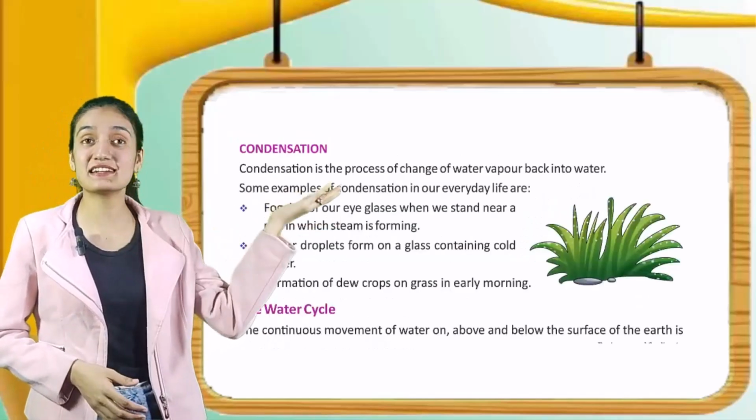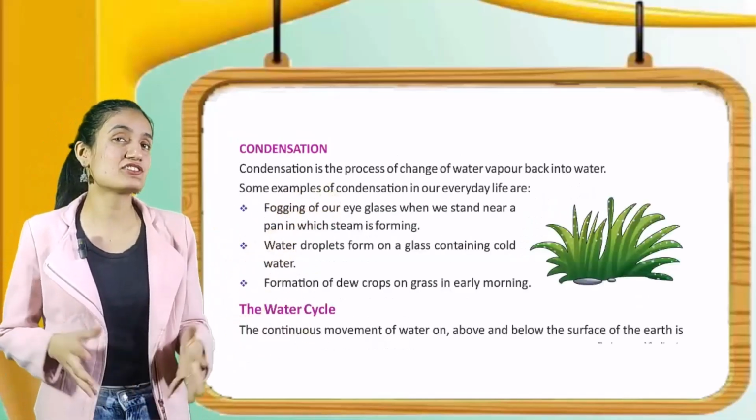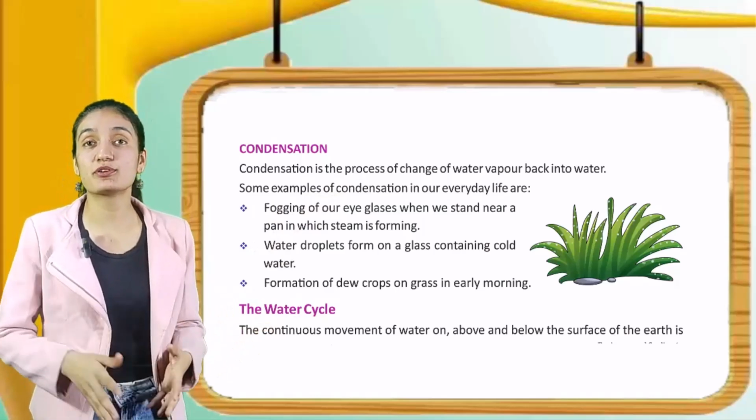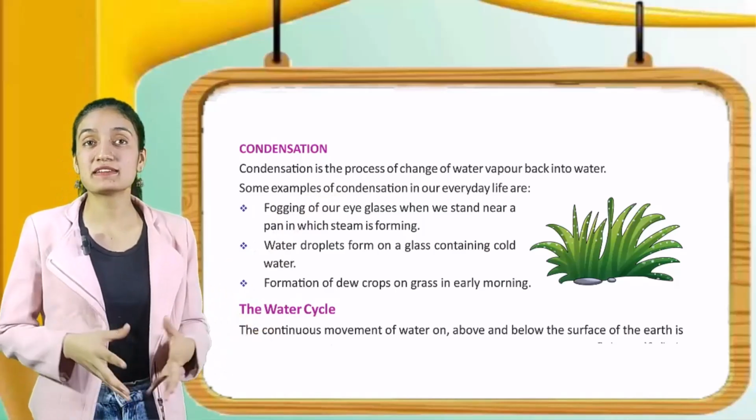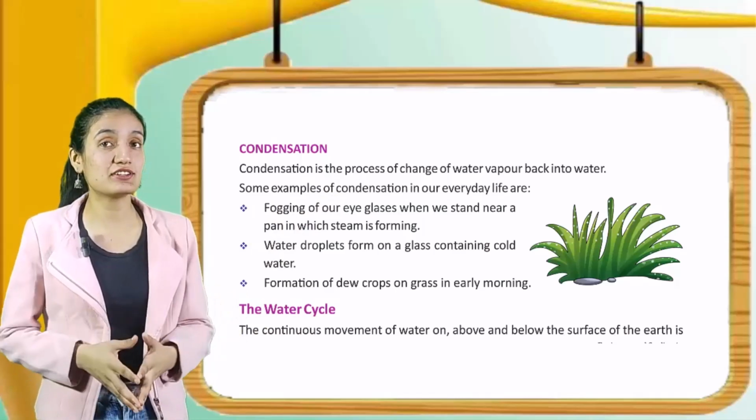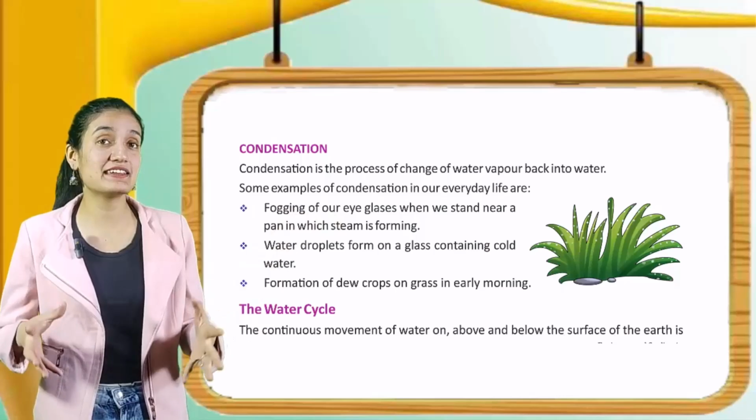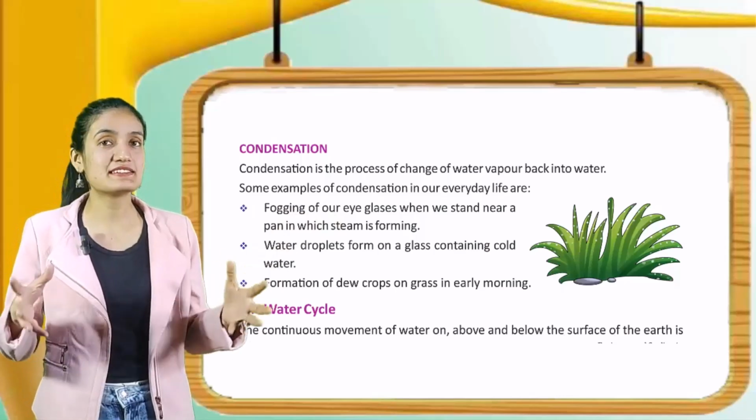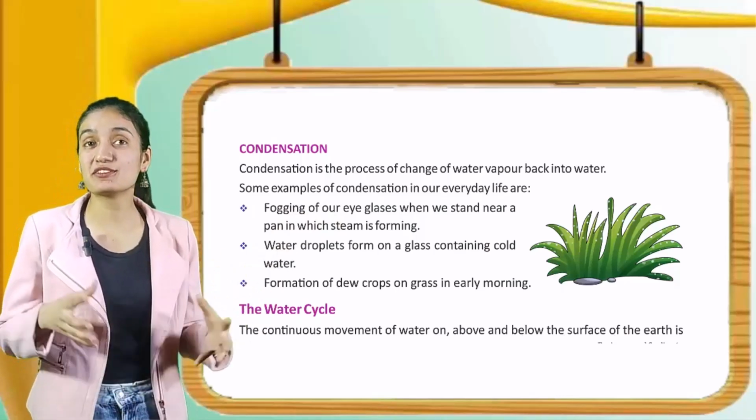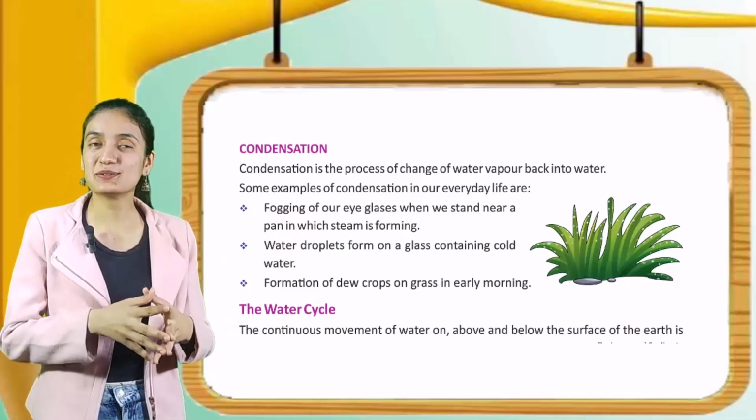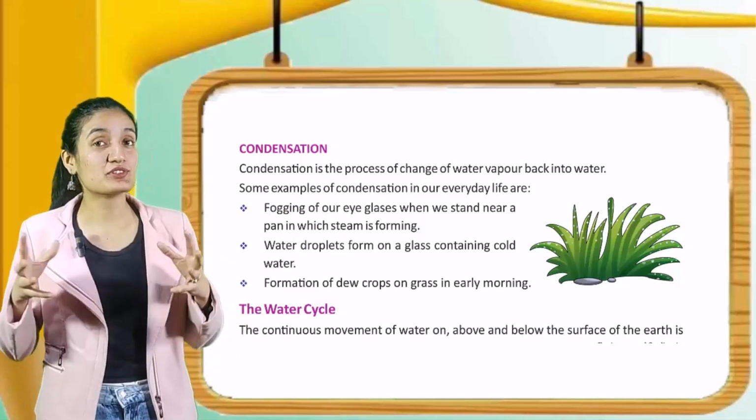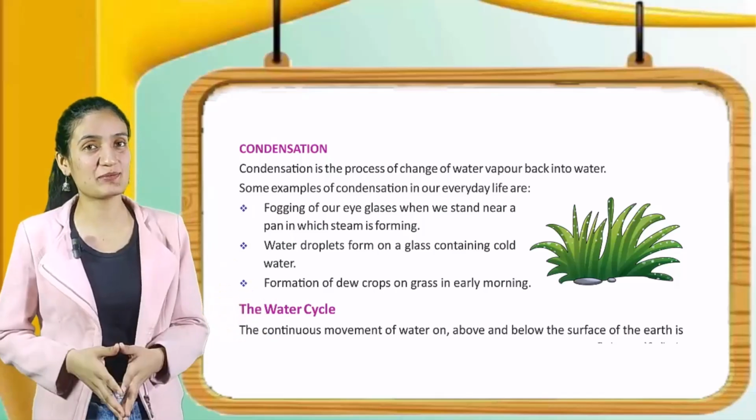Now next is condensation. Condensation is the process of change of water vapor back into water. Some examples of condensation in our everyday life are fogging of our glasses when we stand near a pan in which steam is forming. Water droplets form on glass containing cold water. Formation of dewdrops on grass in early morning.